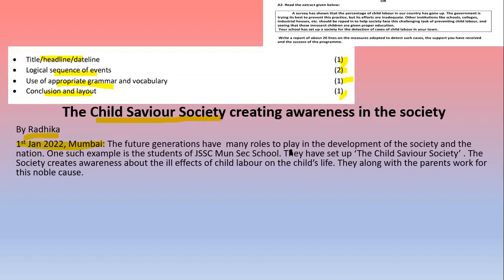The future generations have many roles to play in the development of society and the nation. One such example is the students of JSS Municipal Secondary School. They have set up the Child Savior Society. The society creates awareness about the ill effects of child labor on the child's life. They, along with the parents, work for this noble cause.